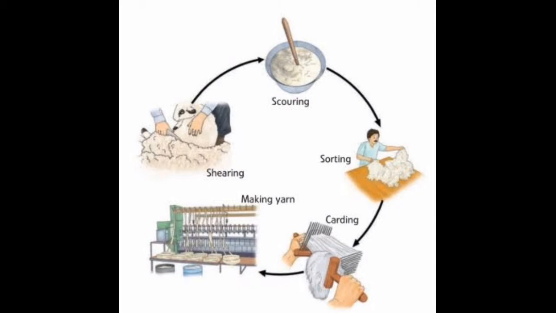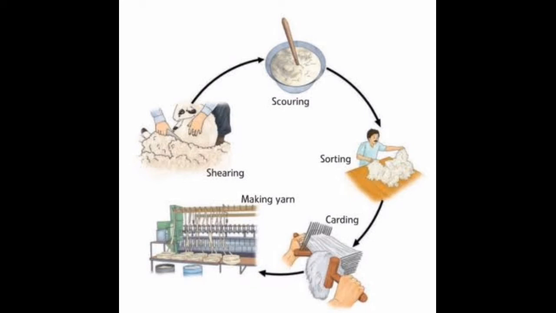In the next and second-last step, the small fluffy fibers called burrs are picked out from the hair. These are the same burrs which sometimes appear on your sweaters, which are called bobbles. The fibers are scoured again and dried. This wool is now ready to be drawn into fibers. See lastly the making of yarn process.